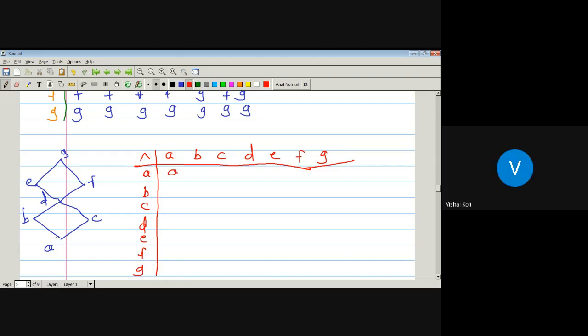A and B is A. A and C, A and D, A and F are all A. B and A is A. B and B is B. B and C is A. B and D is B. B and E is B. B and F is B. B and G is B.